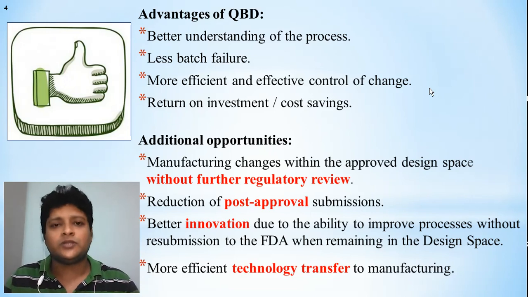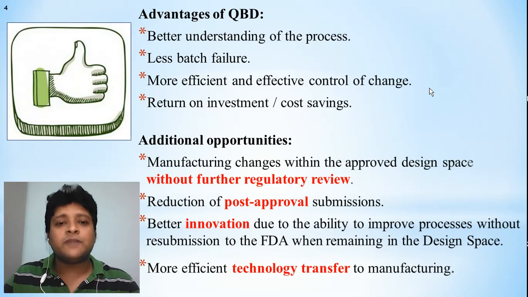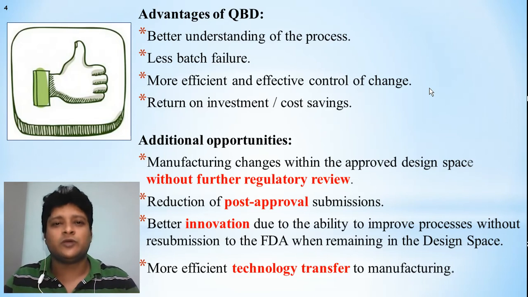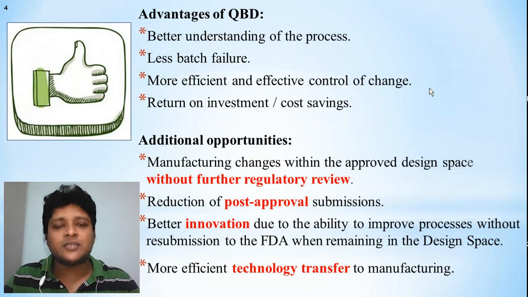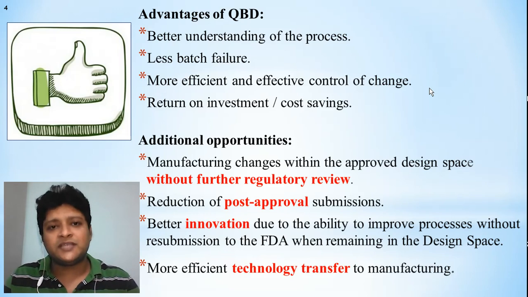But here, instead of inspecting the product, the method, the process, and the parameters will be evaluated by the evaluators, and finally they will give approval, so further regulatory review will not be necessary on the final product. That means the final product you prepare will be approved by the authority without any problems.